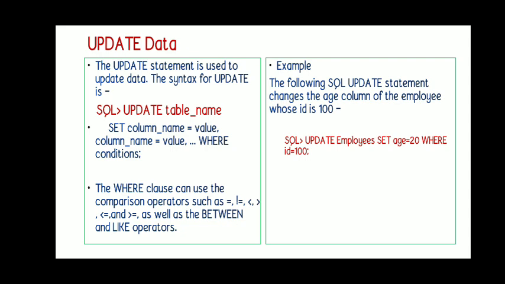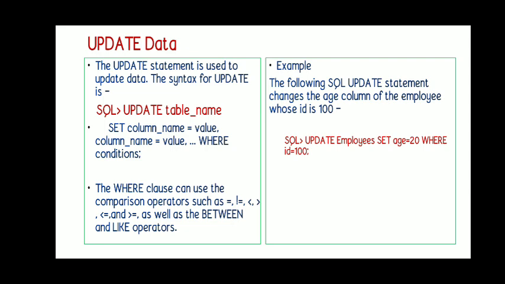So the syntax for this is update table name. Sometimes we may use the where clause also. So the first syntax is update database, then second, update database name, update table name. After that you have to give set column name equal to value, column name equal to value.